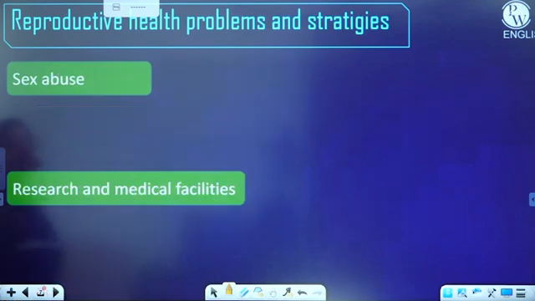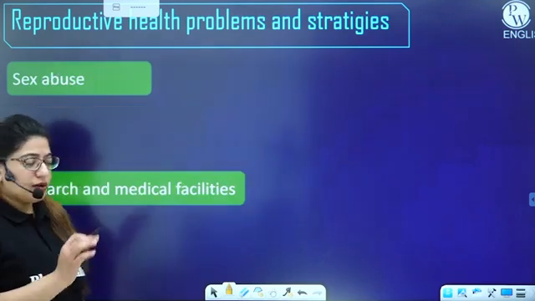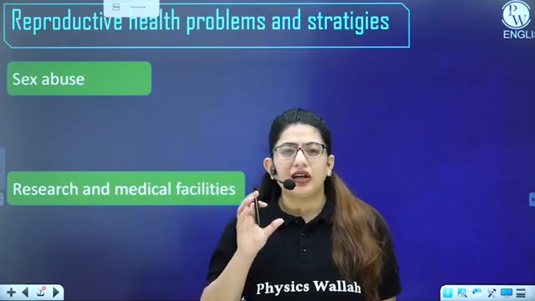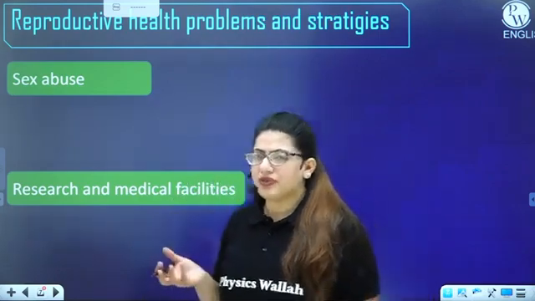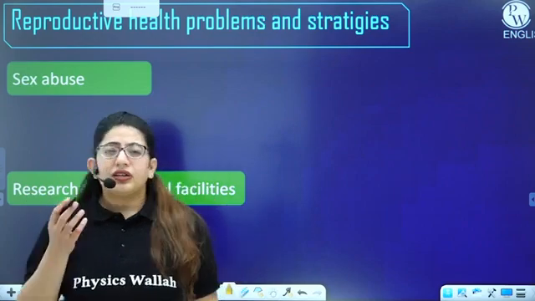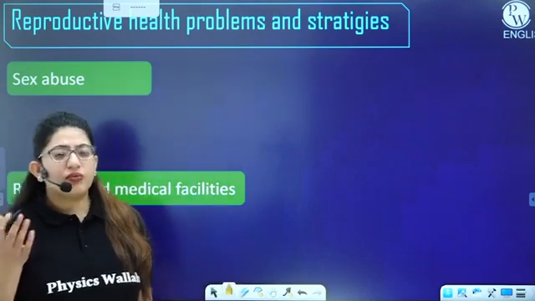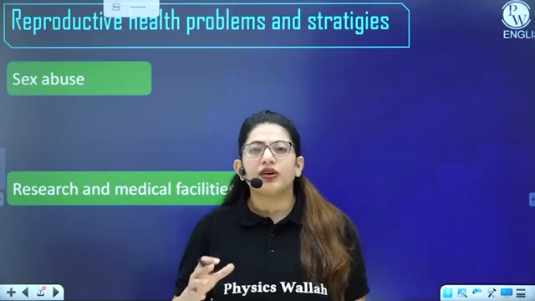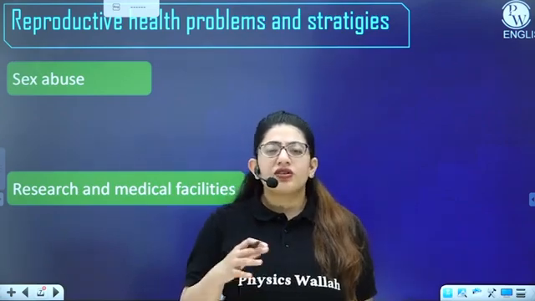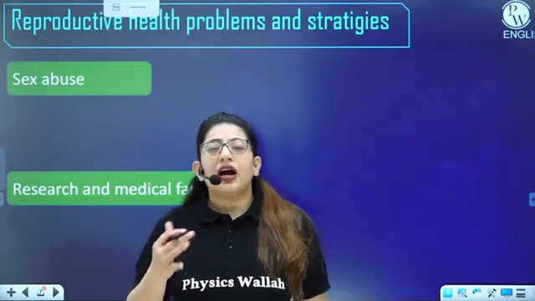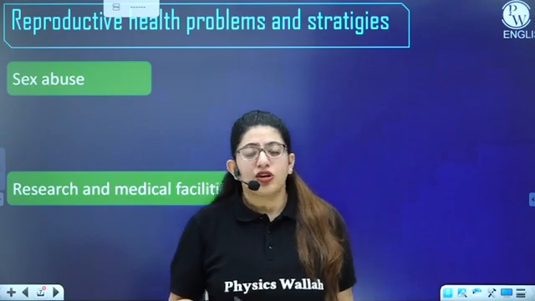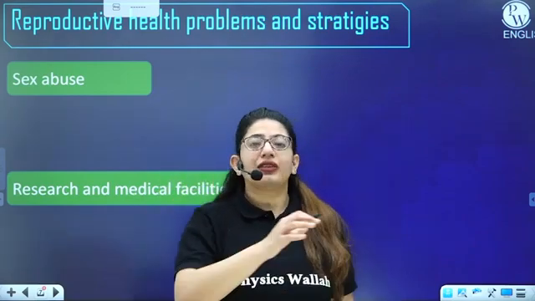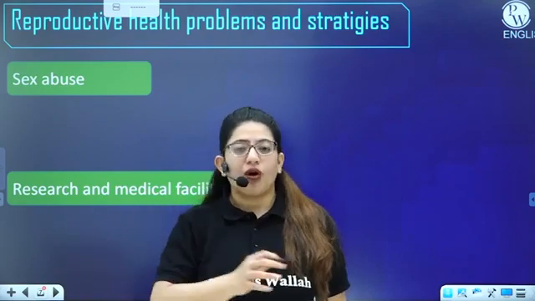All right, so next we have sex abuse. Sex abuse is at a higher rate nowadays in India. For example, rapes, right? Also child abuse. The basic thing is that when a child does not know what the reproductive organs are and what a good touch and a bad touch is, they are more prone to being sexually abused. So yes, we should also tell a little kid what sex abuse actually is and how to prevent it.